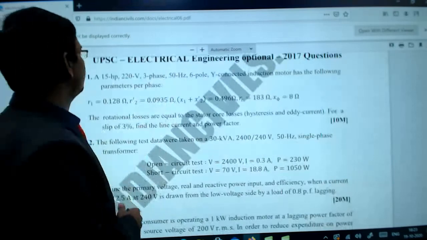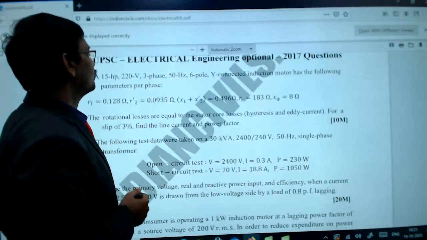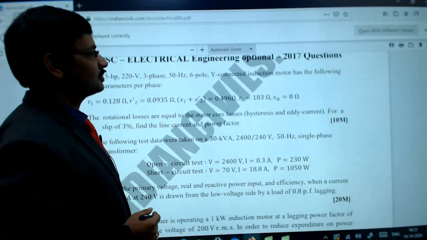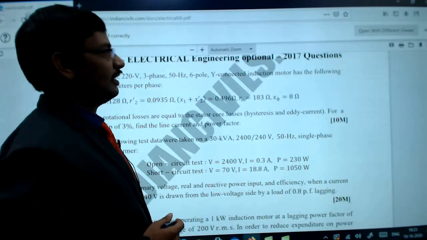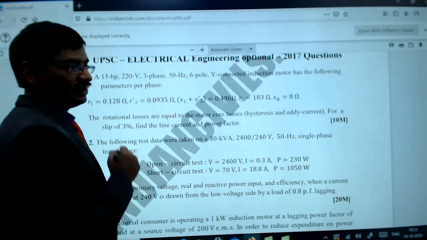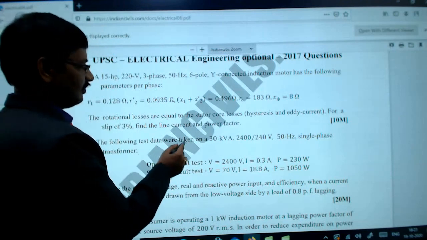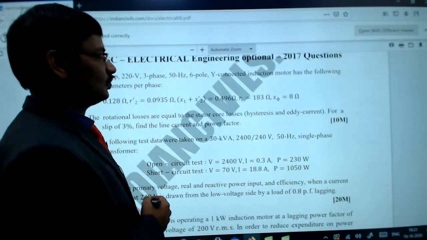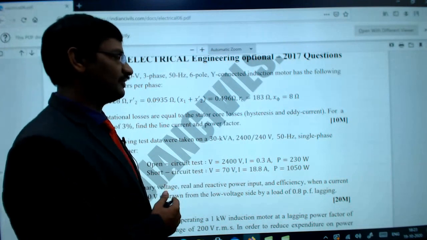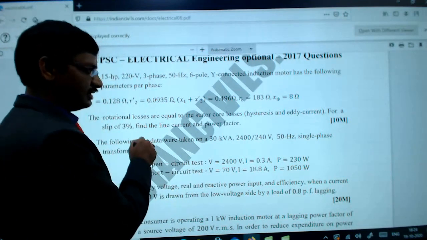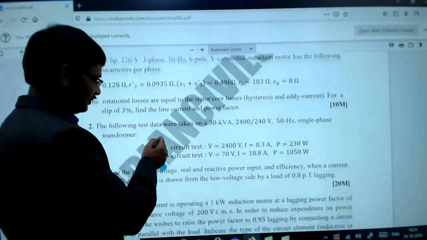And in the case of 2017, if you notice, a 15 HP 220 volts 3-phase 50 hertz 6-pole Y connected induction motor has the following parameters. So this is again from the induction machines. And then in this cycle the following test data were taken on a 30 kVA 2400 by 240 volts 50 hertz single phase transformer. So this is coming from the transformers.